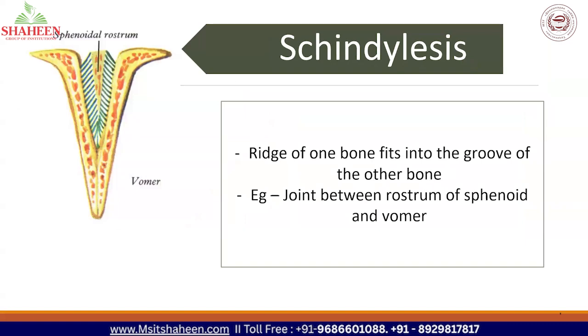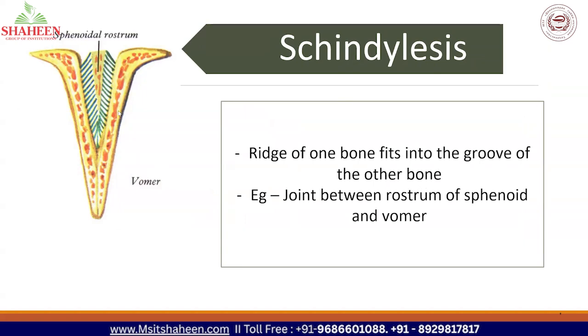So the last one among the sutures is something which is called as schindylesis. Schindylesis. So that means a ridge of one bone fits into the groove of another bone. Look at this picture.